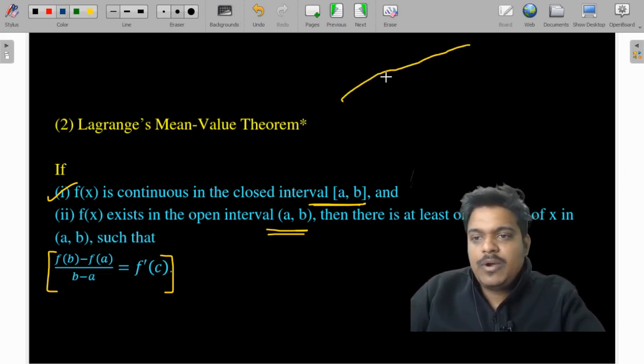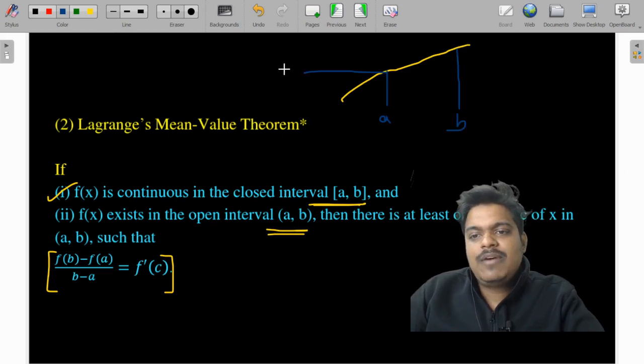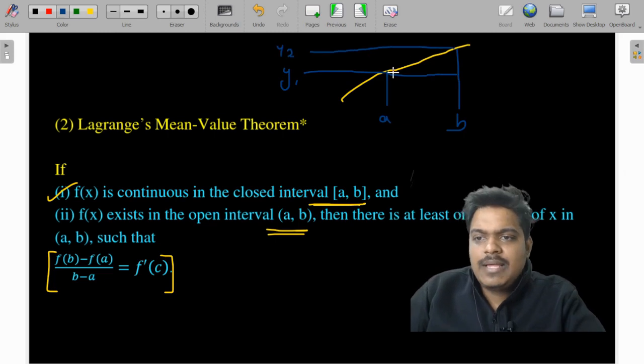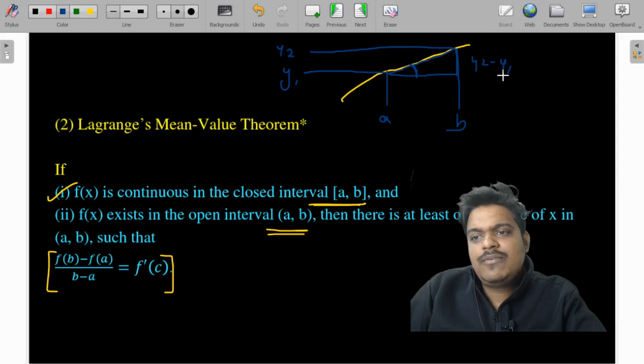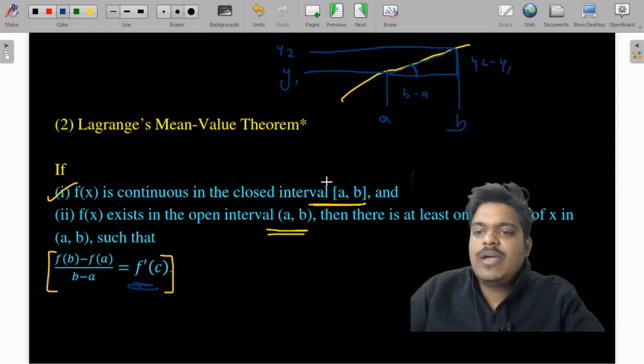Now this is the point A and this is the point B. At A the value of the function is y1, at B the value of the function is y2. If you try to solve it like this, you can clearly see that this value is equal to y2 minus y1, which is f of b minus f of a, and this value is equal to b minus a, and this is equal to f dash c.